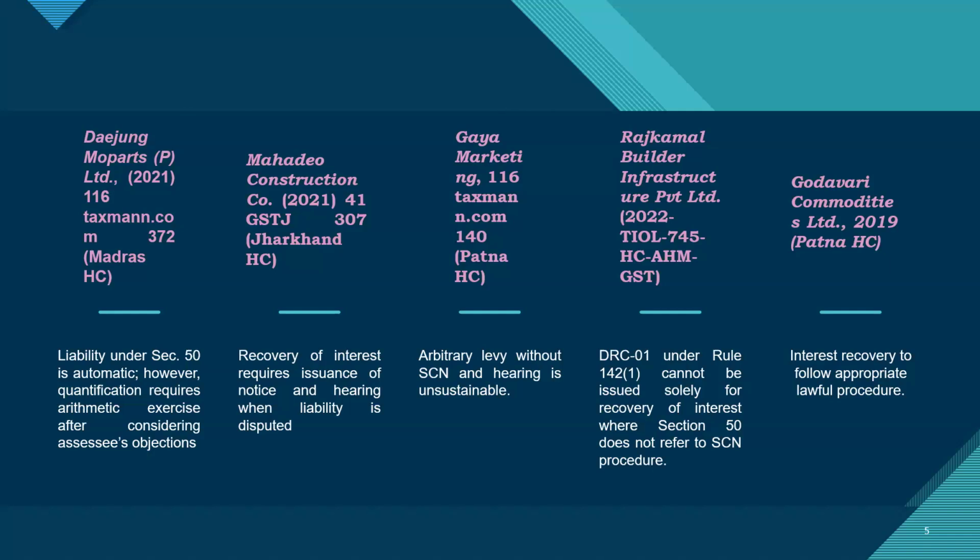So for recovery of interest on ITC wrongly availed or utilized, there has to be an assessment proceeding. Now the question is whether 73, 74 can be invoked. If we go through section 73, 74 and section 122, section 73, 74 only refers to tax, and section 122 refers to due tax. It is yet to be decided whether 73, 74 applies to tax only, or to cases wherein tax has been reversed or tax has been paid, but interest has not been paid.